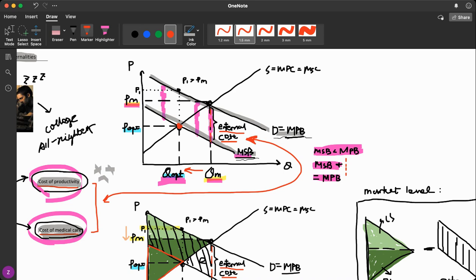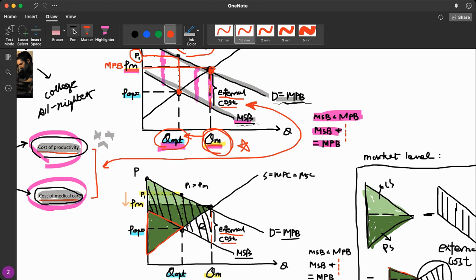So why? Because at this socially optimum level, consumers have no incentive to consume at this quantity because the corresponding private benefit is very high, as you can see. And if they end up consuming this amount, the private benefit will be much lower. So even though society as a whole will be happier when people consume less junk food, eventually the quantity will still end up here without any intervention from the government. And this little black triangle will be the welfare loss.